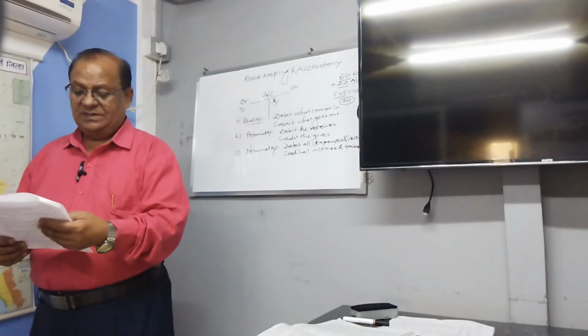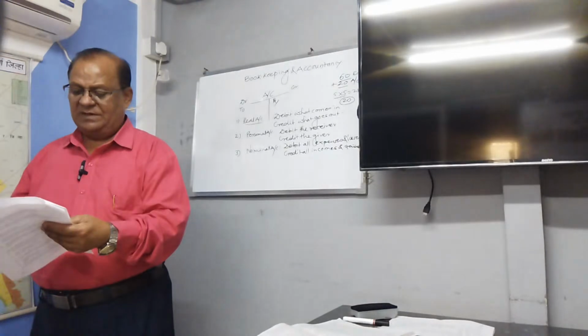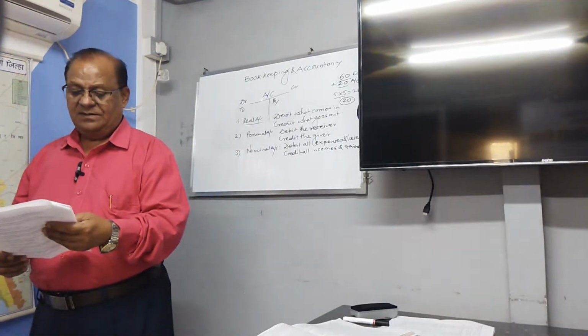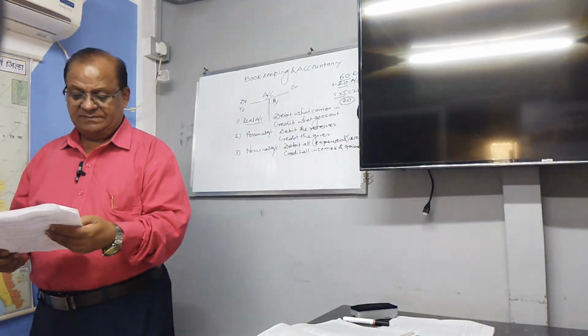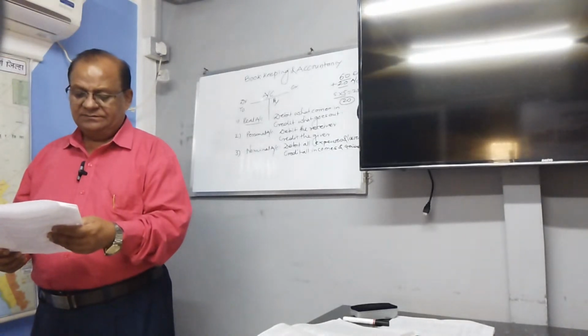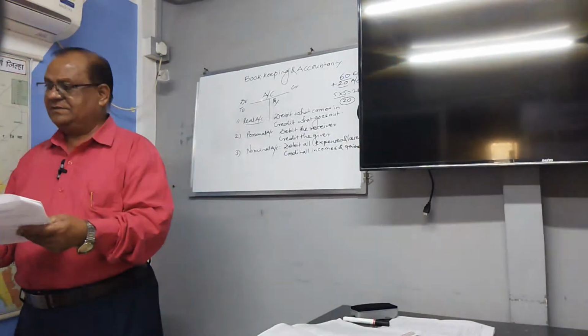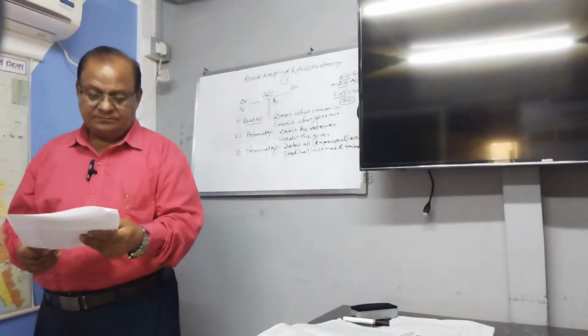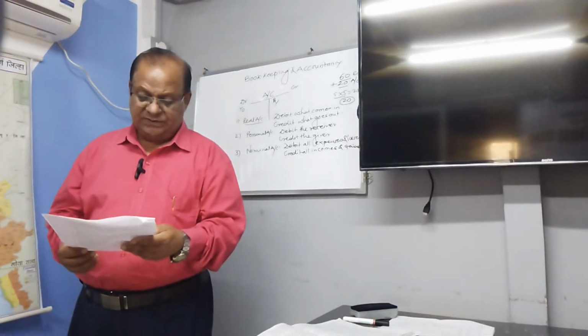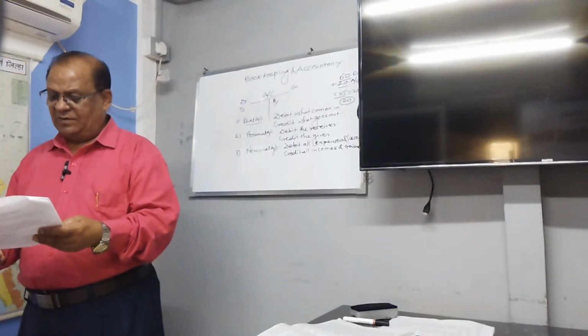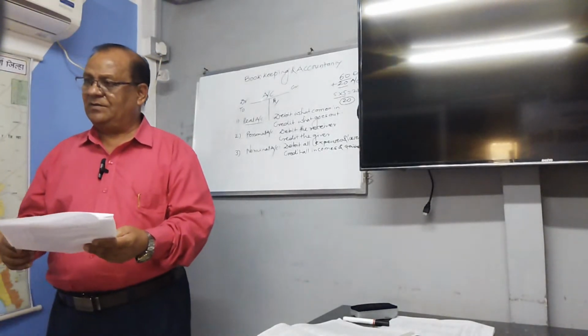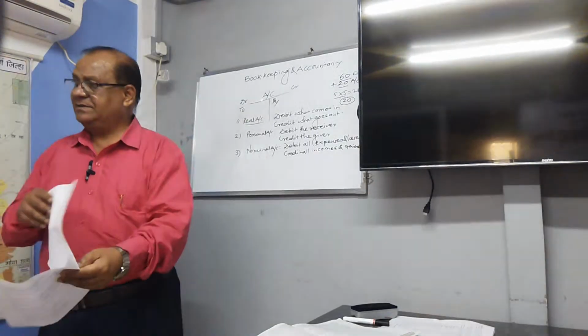Then journalize the following transactions, 5 entries, 5 marks. Prepare the form of sales book and state the advantages of writing a sales book. Then prepare the trading account from the following information, for 5 marks.